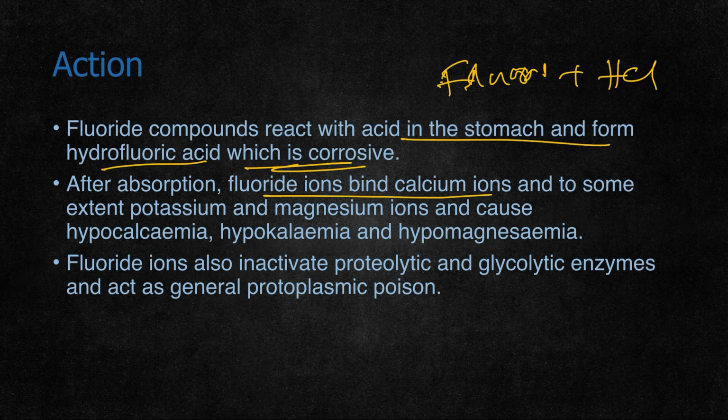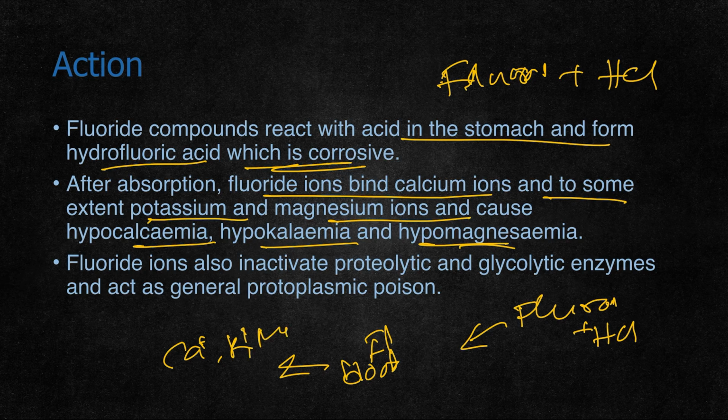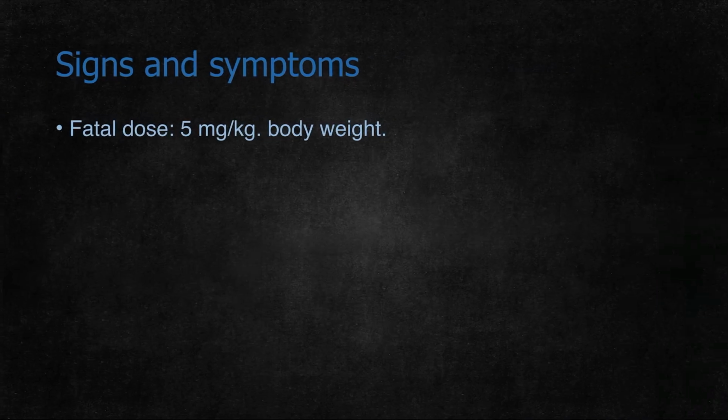After absorption, fluoride ions bind calcium ions and, to some extent, potassium and magnesium ions, and cause hypocalcemia, hyperkalemia, and hypomagnesemia. So once fluoride comes in contact with HCl, it forms hydrofluoric acid, and fluoride ions can enter the blood. In the blood, they bind with calcium, potassium, and magnesium ions. Fluoride ions also inactivate proteolytic and glycolytic enzymes and act as generalized protoplasmic poisons.